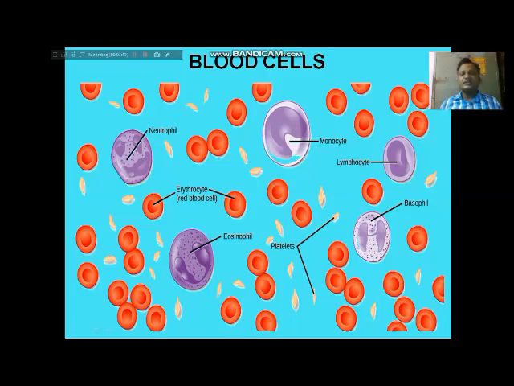Okay, and lymphocytes and monocytes, all these white blood cells, can be produced in the lymph regions and lymph node regions.